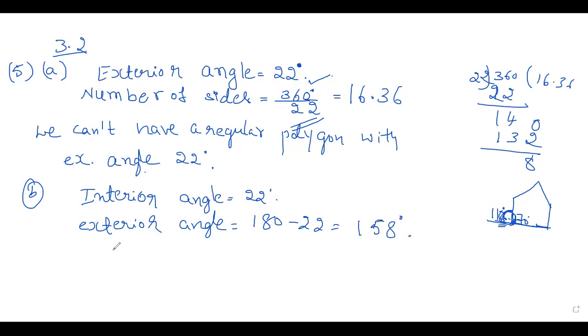Okay, children. So again we have the exterior angle. Now next step, what did we do? We found the number of sides. Number of sides is equal to, if it completely divides 360, then it is correct. 360 by 158.